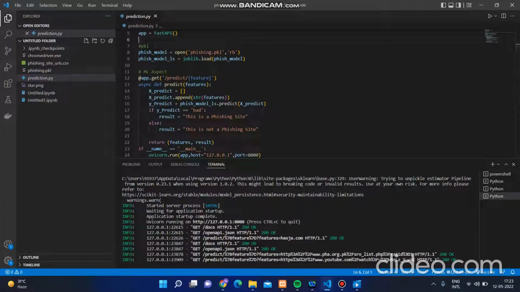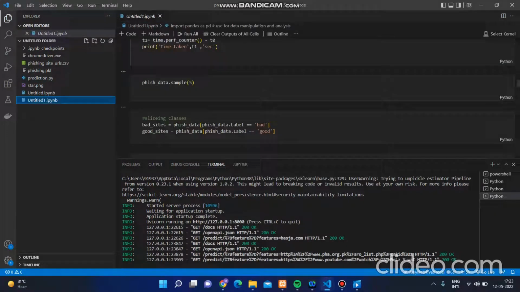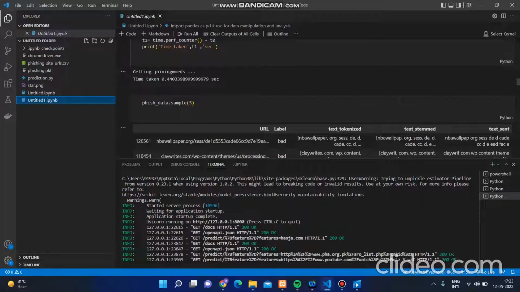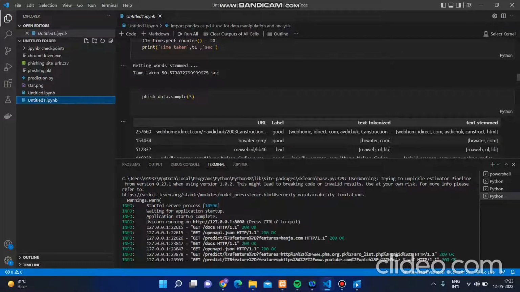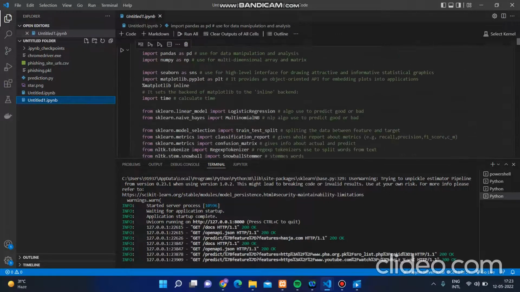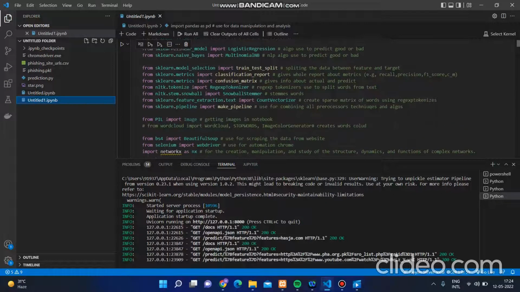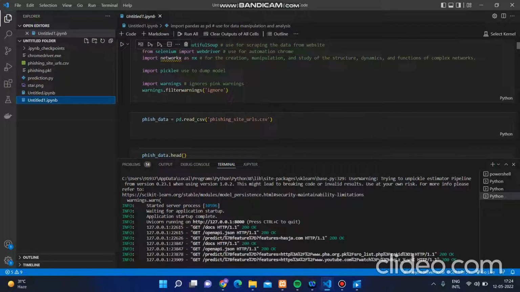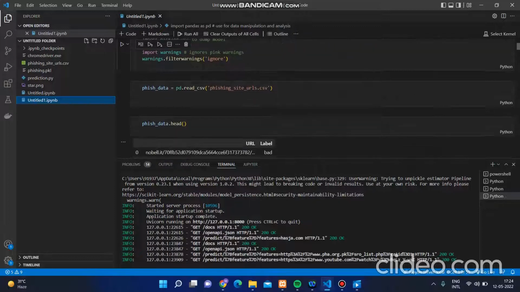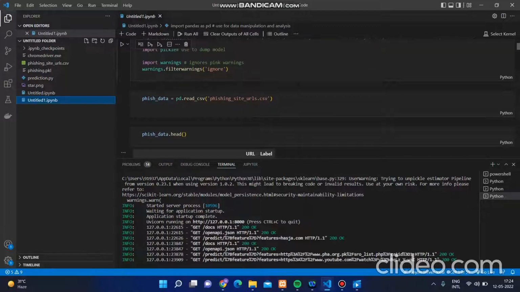For this we have used machine learning, with the Anaconda server to execute and train the data. Let's understand this whole thing in a short manner. We used pandas and numpy for the data visualization and all the analytics. We used seaborn for the interface, and sklearn to learn the dataset. This whole dataset we got from kaggle.com.